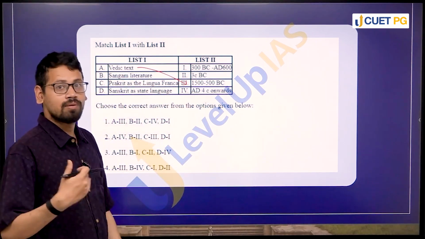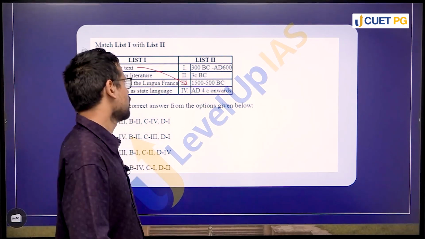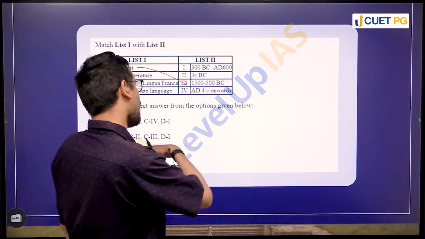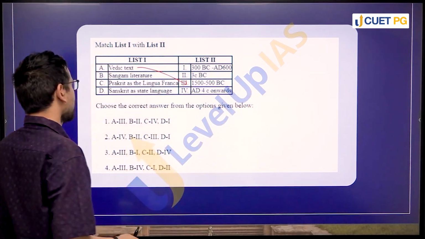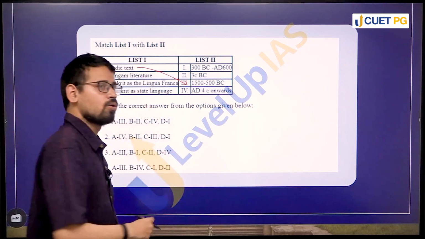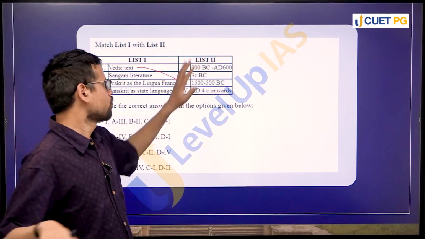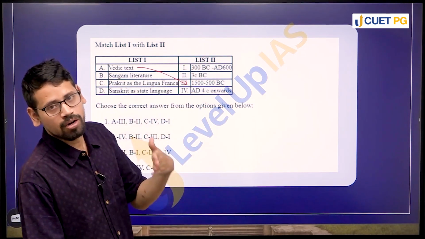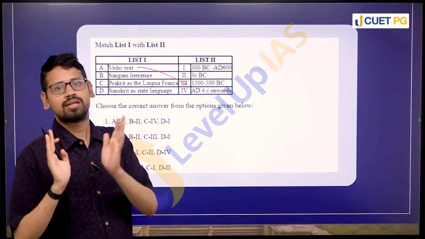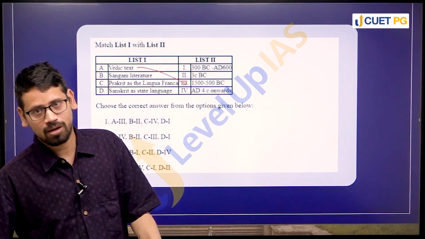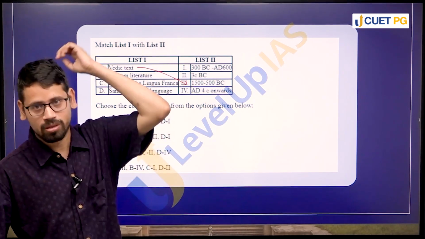All the kinds of Sangam literature that we find in this context. Now, Sangam literature has been broadly classified as belonging to the 3rd century BC to 6th century CE, which is the broader time period within which we locate a lot of the Sangam literature, right? This is a broad chronology, right?